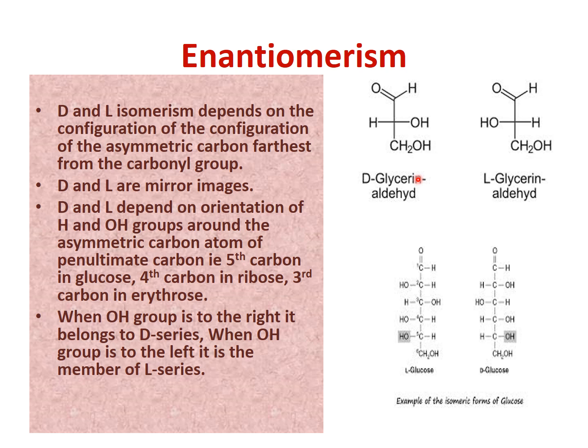So in this we will see not the last. What do we see? We will see around the asymmetric carbon atom of the penultimate carbon. Penultimate carbon, it is not the ultimate carbon. Ultimate carbon is last. This is the penultimate carbon, that is last but one. We do not have to see the last carbon. We will see the second last carbon.